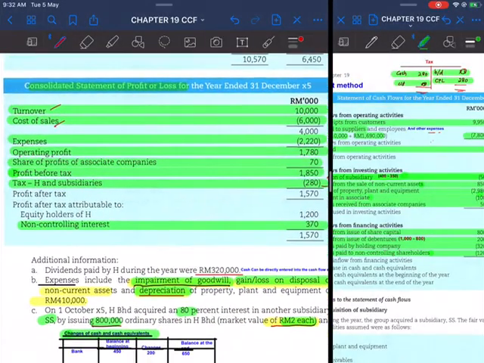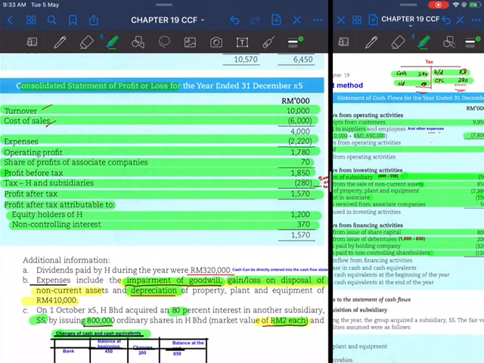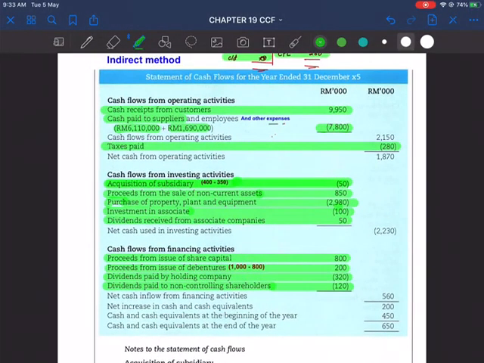So this is consolidated profit and loss and tax paid. So you get profit after tax, profit attributable to equity holders, and then non-controlling interest. Non-controlling interest, we have calculated the NCI account. We found that there is dividend paid to non-controlling interest. So settle with regard to CPL. So everything has settled. That means you have settled all the amounts inside your cash flows, and it has been completed.